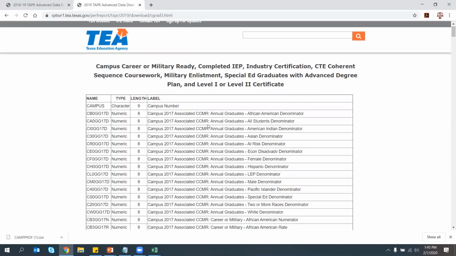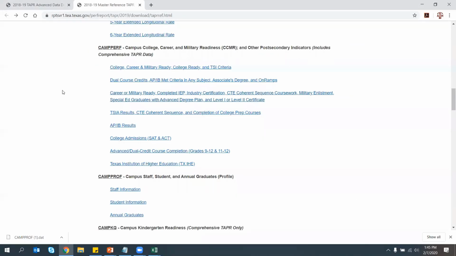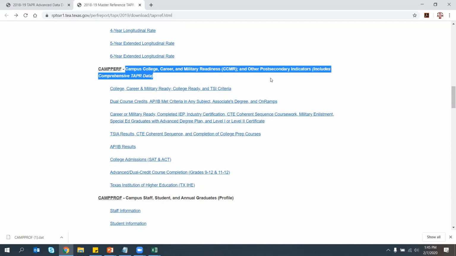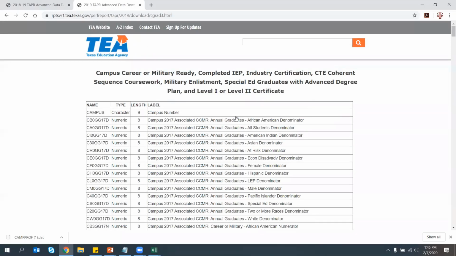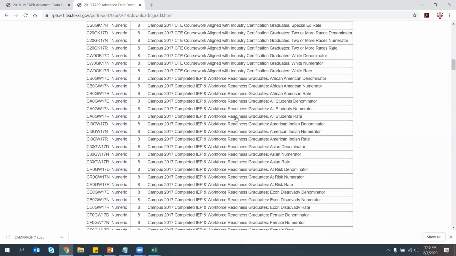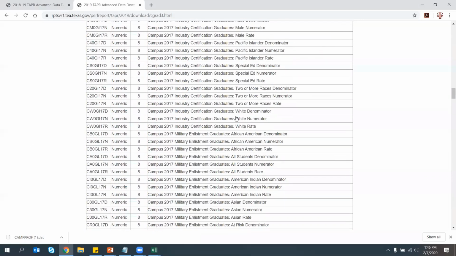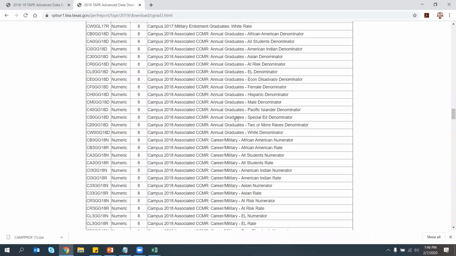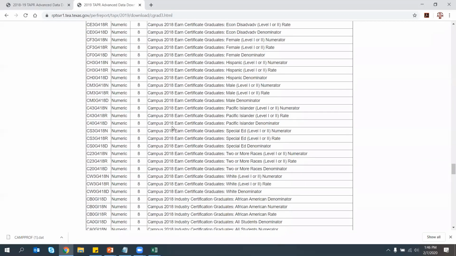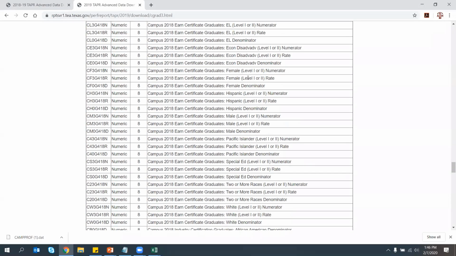This is available through the campus and district data download using the CCMR and post-secondary readiness data download. Within that main download, going through all the different variables, way down the line here, is level 1 and level 2 data by student group.